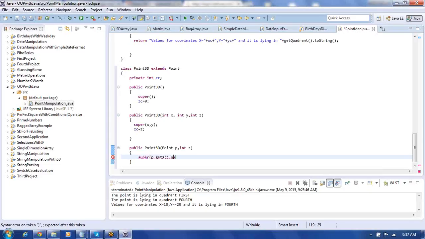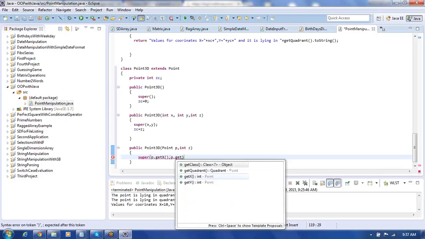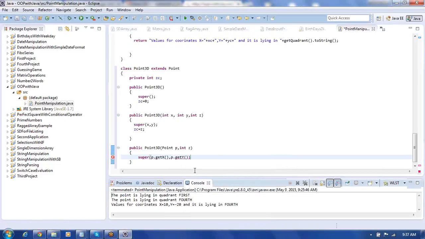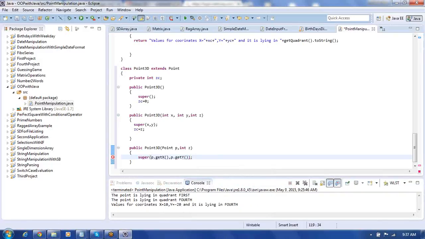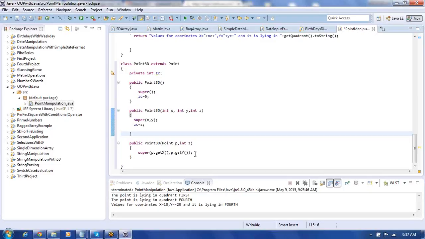Similarly here we write p.getY, we can use it like this, we can be invoking methods here. So this is therefore a superclass constructor. Z equal to, we put it as Z. Like this we can be making it. So this class is now the 3D point class, Point3D extends Point.